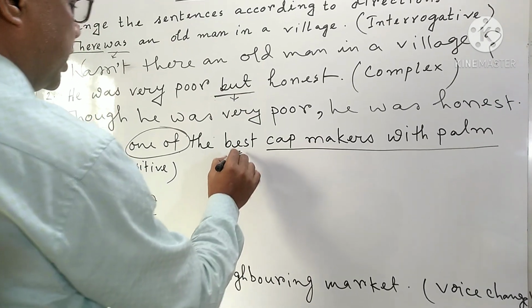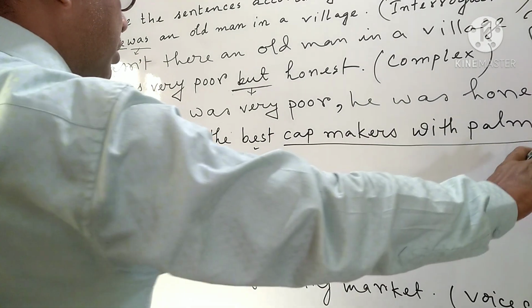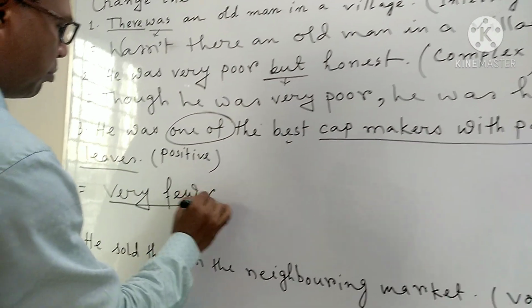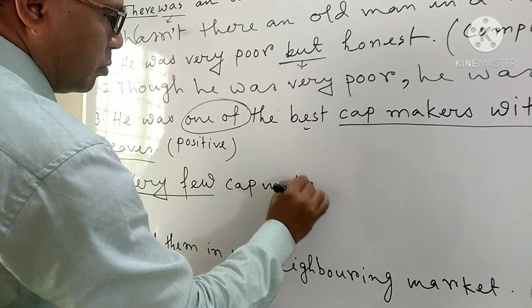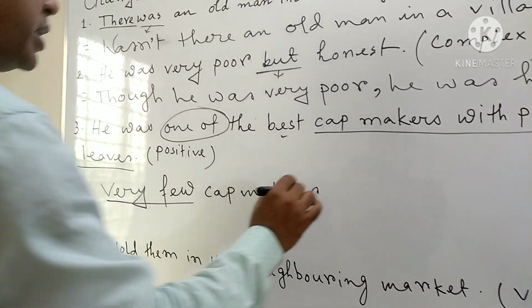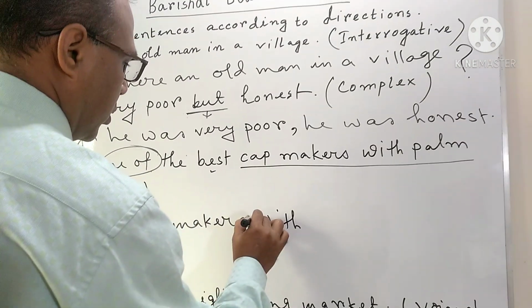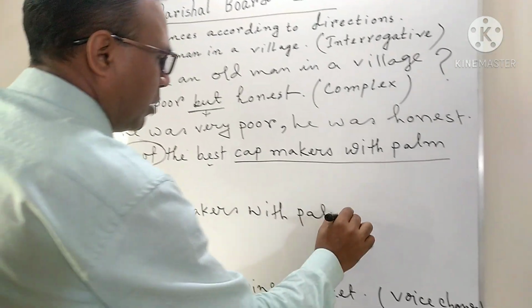This is adjective, best. So I am bringing the left part of the adjective. Very few cap makers with palm leaves.